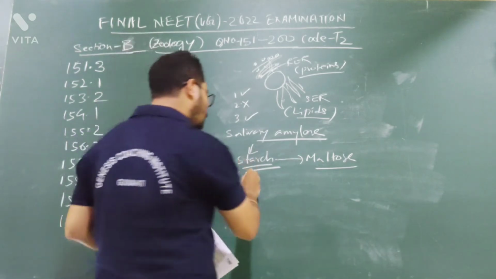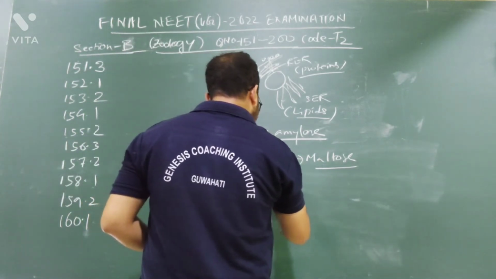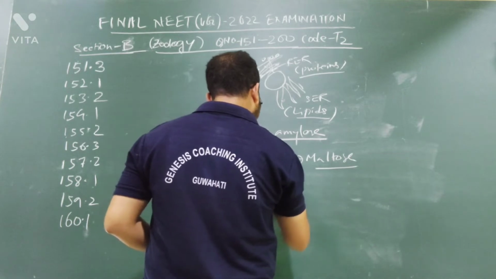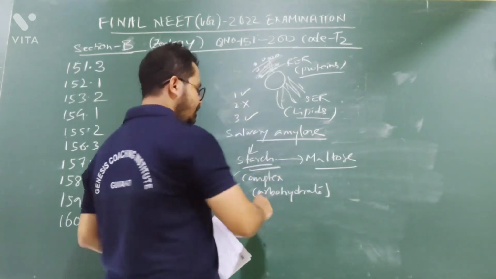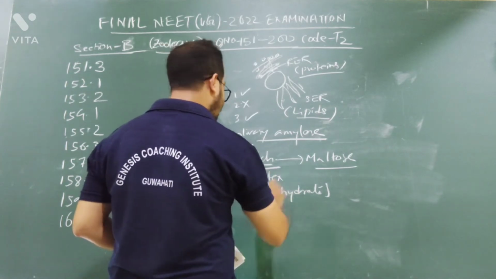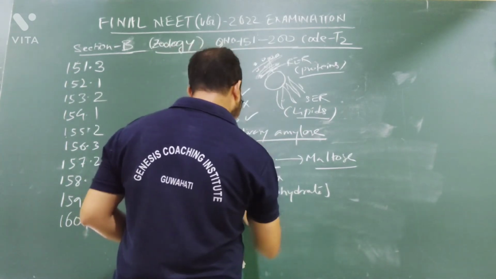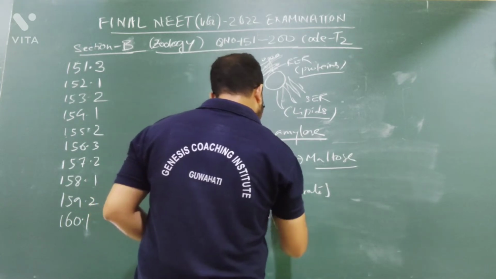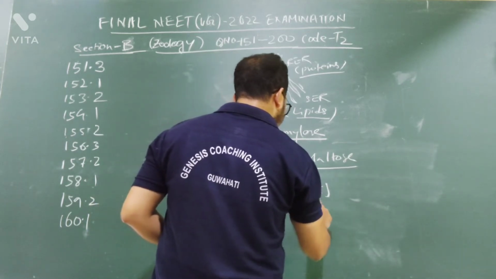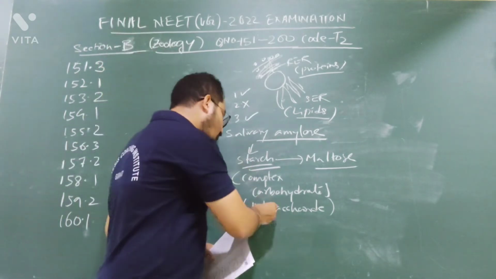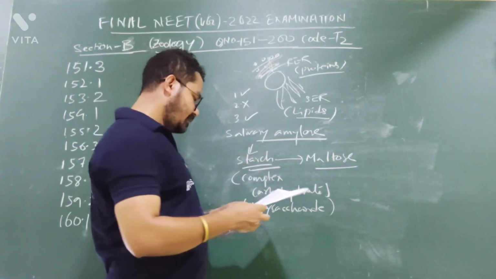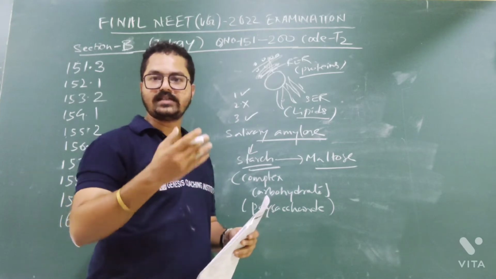Starch is a complex carbohydrate, a polysaccharide. The option says digestion of disaccharide occurs in our mouth. No, digestion of polysaccharide occurs. So option number 3 is wrong.